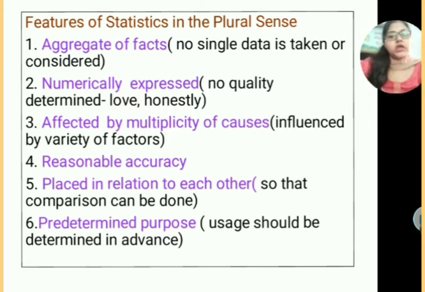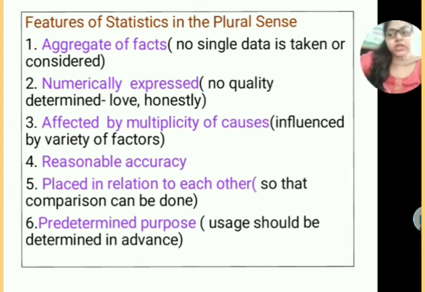Second one is numerically expressed. Numerically expressed means the data should be in number form. That means 1, 2, 3, 1000, 2000, 4000, etc. It should be represented in the form of numbers only, not in the form of quality. For example, if I am studying for 4 hours, 4 hours will be statistical data because it is expressed numerically.